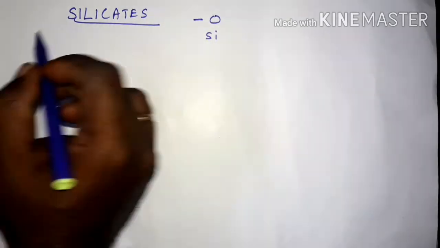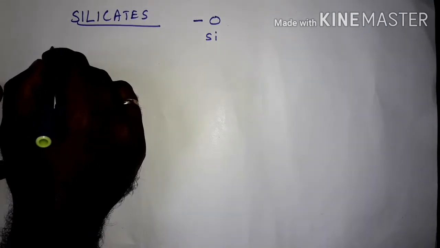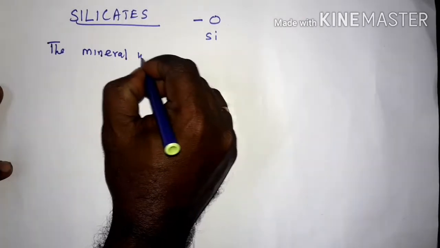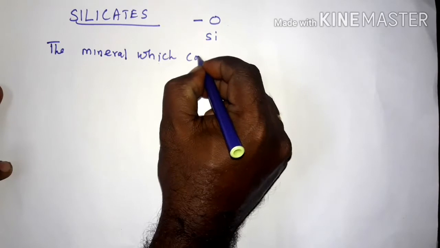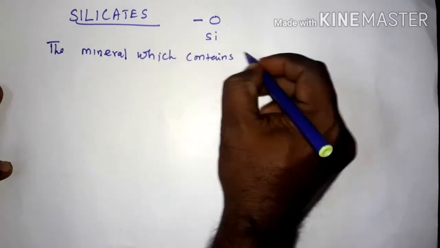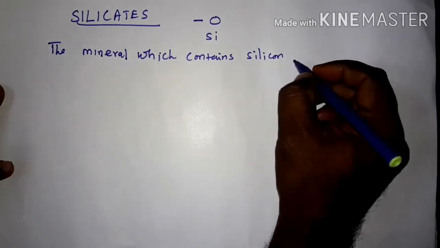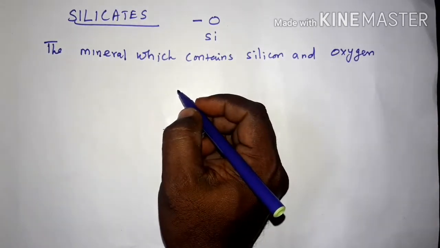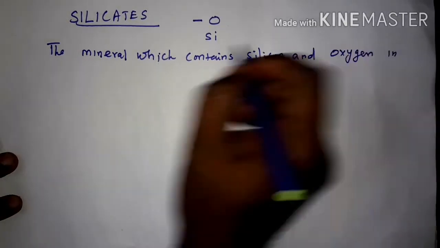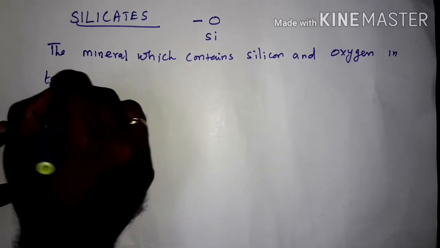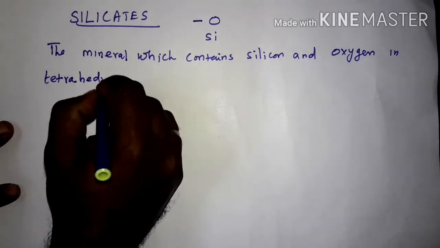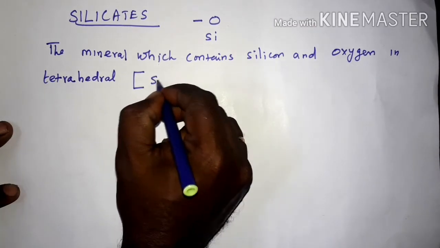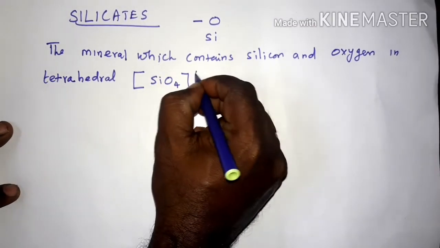So what is the meaning of silicates? Silicates means the mineral which contains silicon and oxygen in tetrahedral shape, that is SiO4 4 minus.